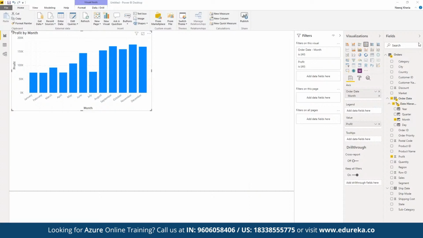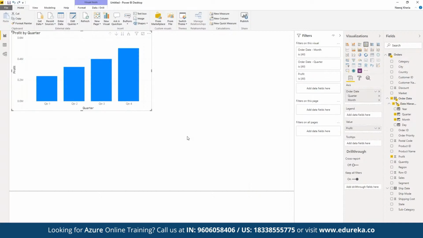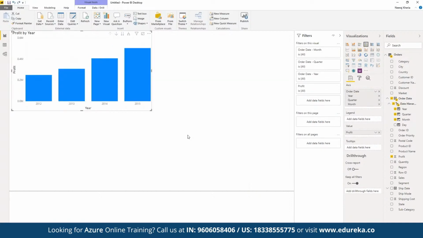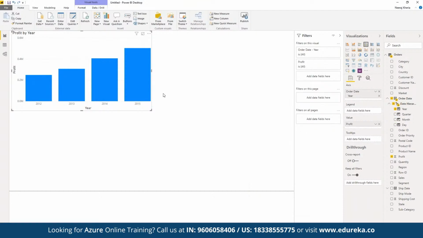For example, we have seen that we were earlier projecting the entire data set just in year. That means year-wise performance. And now we want to see the detailed performance in terms of quarter, and that too for a different year. So what we can do here is keep the axis for the main, we can keep it to here.